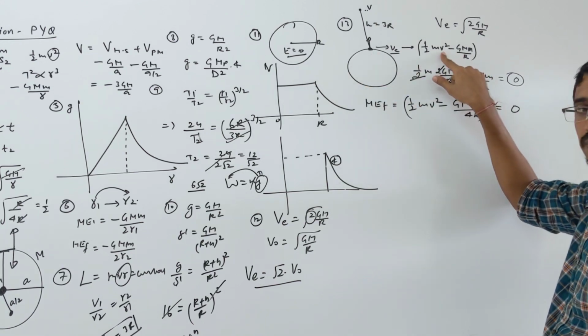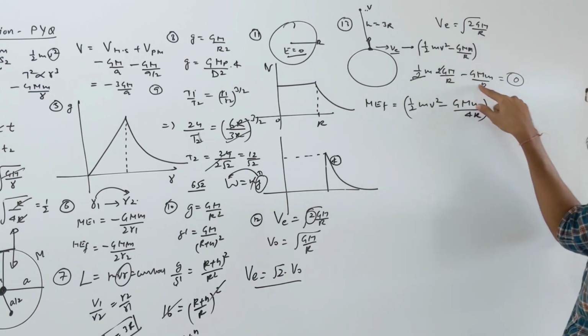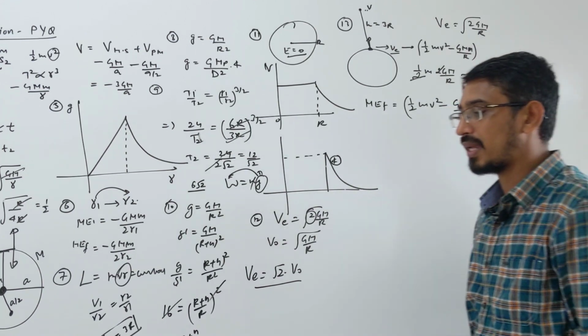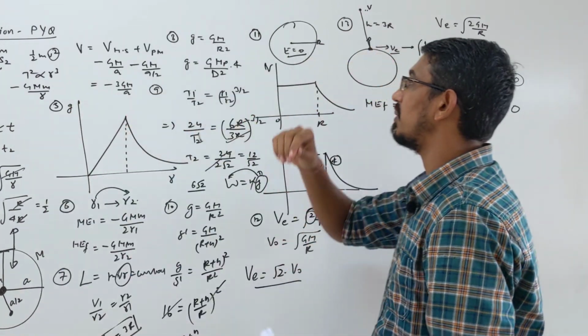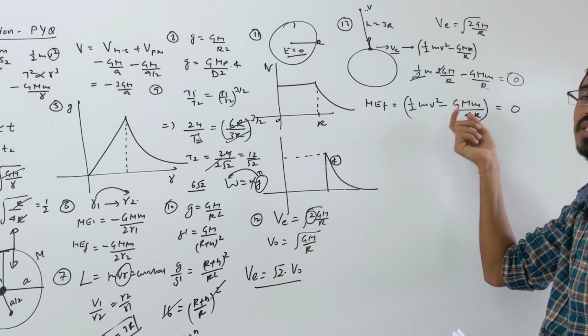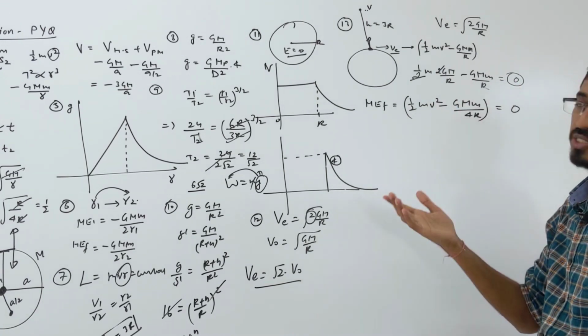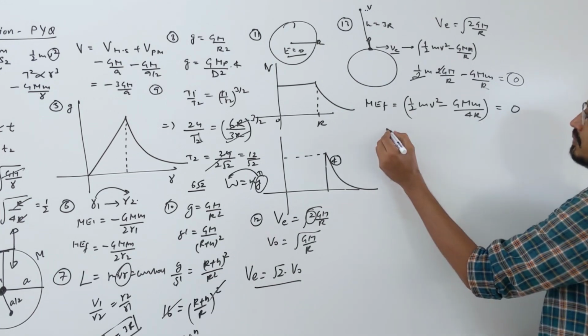Then this velocity I know. This is given as escape velocity. So escape is this one. When I put it here, this comes 0. So initial mechanical energy is 0, then final should also be 0. So I wrote final mechanical energy at that point: kinetic is half mv square plus potential minus GMm upon R plus h. h is given 3R. Okay, so when you solve this, how much are you getting?